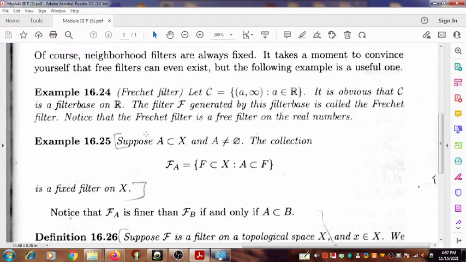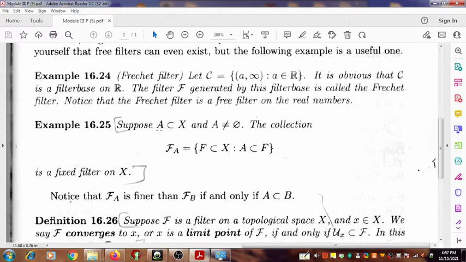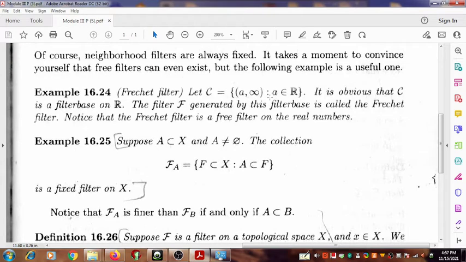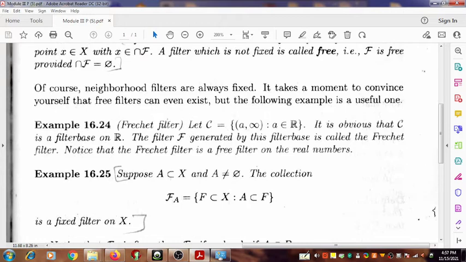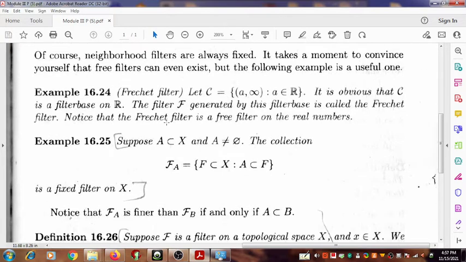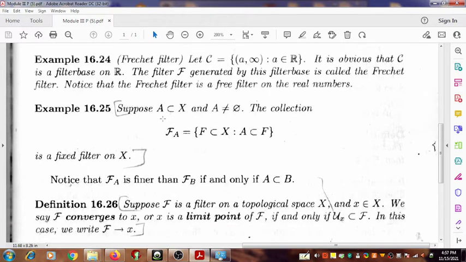Notice that the Fréchet filter is a free filter on the set of real numbers, so this provides an example for free filters. As an example for a fixed filter, the filter generated by the neighborhood base of any point is sufficient.